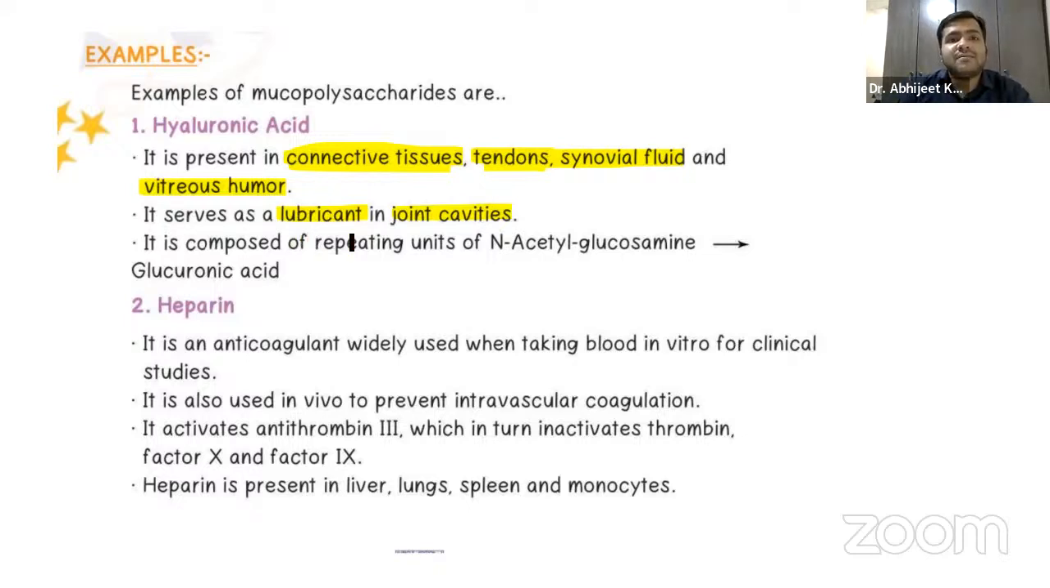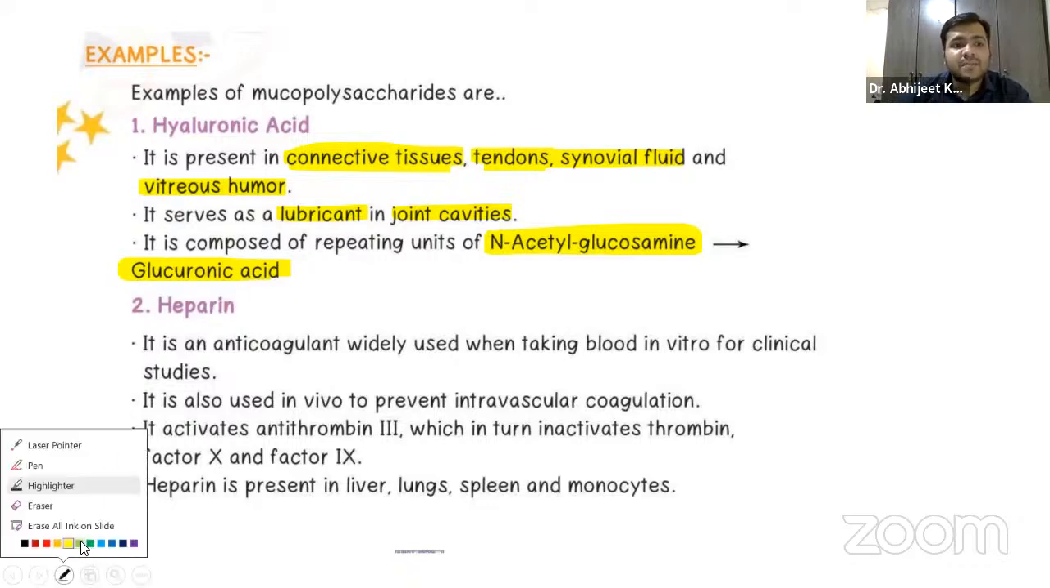Apart from that, it is formed of repeating units of N-acetyl glucosamine, the amino sugar, and glucuronic acid, the uronic acid. Apart from that, heparin, I know everyone knows about heparin, guys.